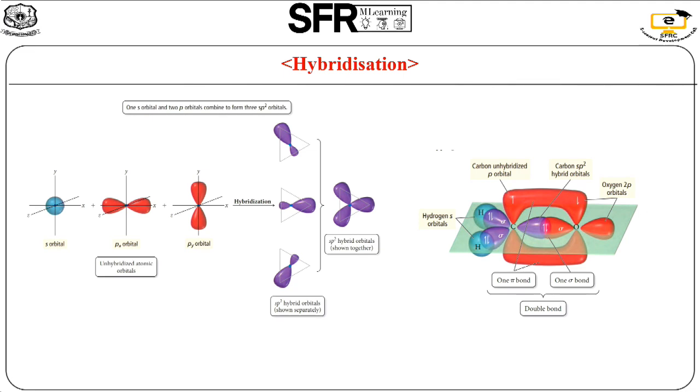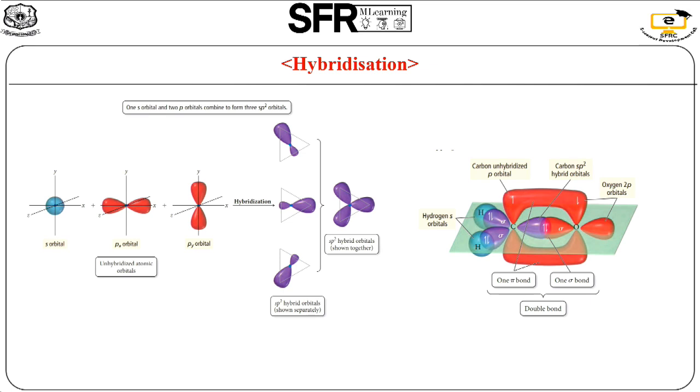We simply take for example the BF3 molecule, boron trifluoride. Boron is an electron deficient compound which, bonding with fluorine, gives a trigonal planar structure with a bond angle of 120 degrees.